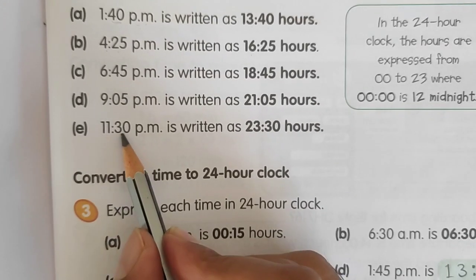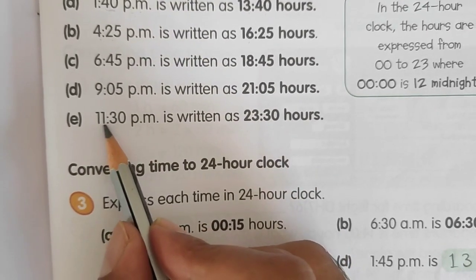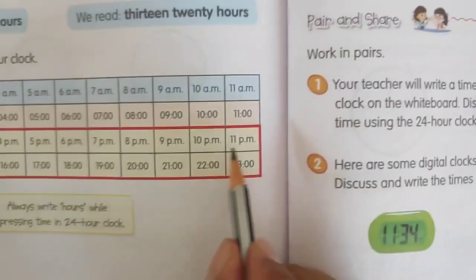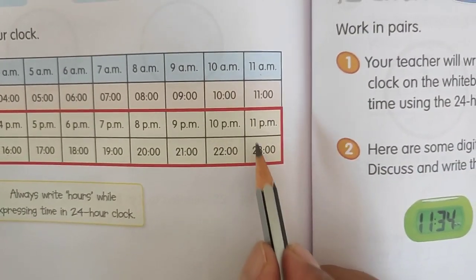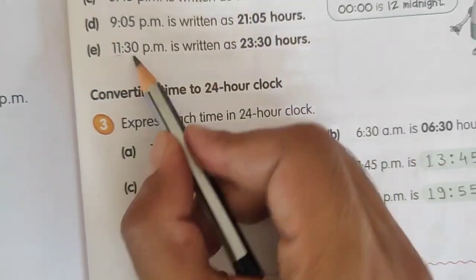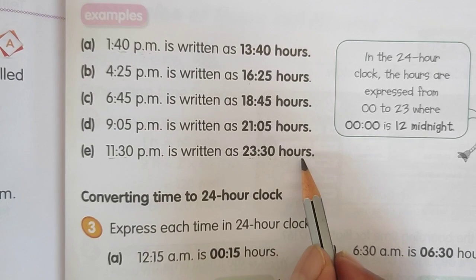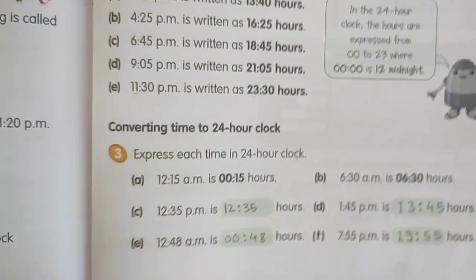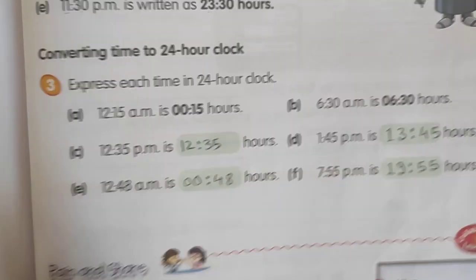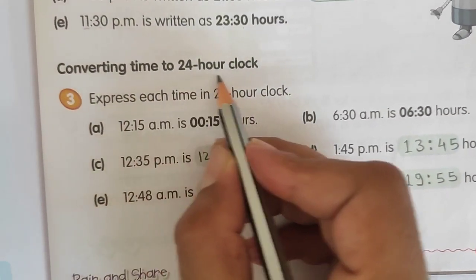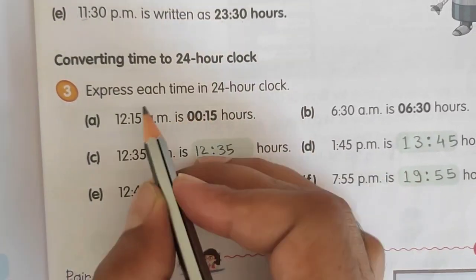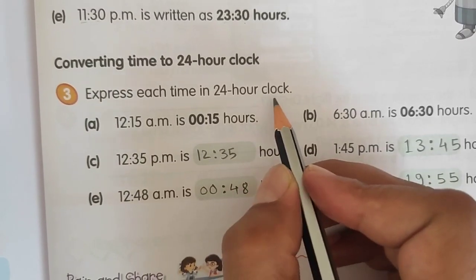See here 11:30 p.m. So find out 11 p.m. See here 11 p.m. is there. So that 11 will become 23. So here we are writing 23, minute as it is 30. 23:30 hours. Again some examples are there. See, converting time to 24-hour clock. Express each time in 24-hour clock.